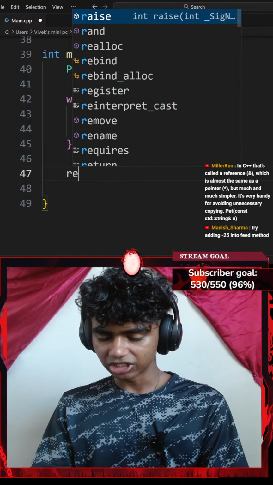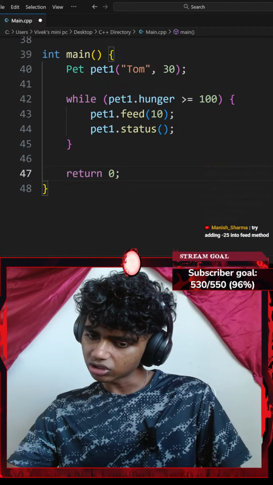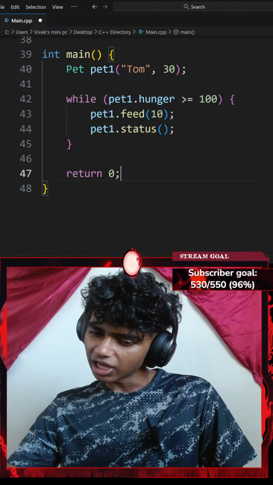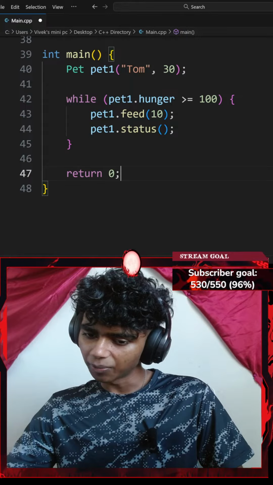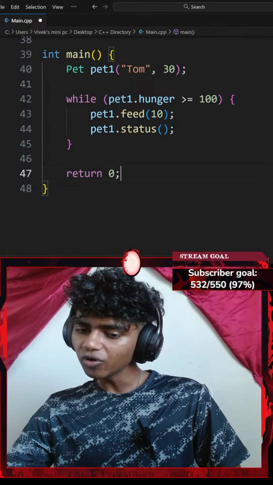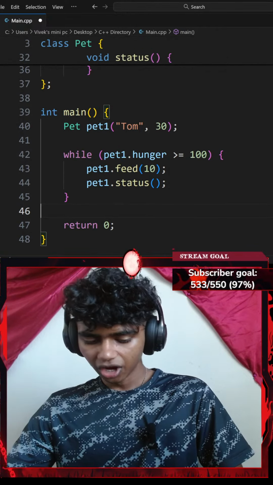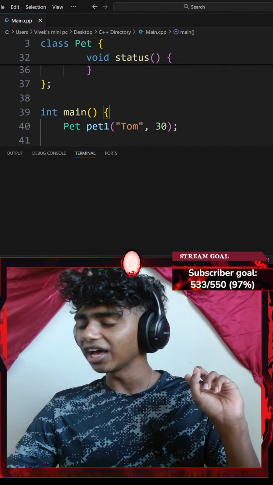Lastly, let's go ahead and return 0 ending with a semicolon. Okay, perfect. In C++, that's called a reference, ampersand, which is almost the same as a pointer, an asterisk, but much simpler. It's very hard to avoid unnecessary copying. Pet const string. Oh, I see. Try adding -25 into the feed method. Honestly, I could try that. Okay, before that, let me go ahead and control S to save the code and run the command. Let's see what happens.